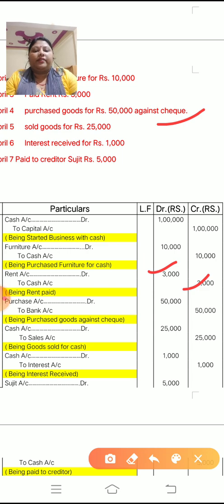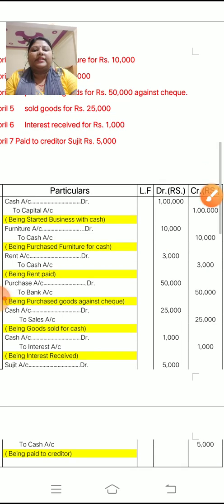So write the entry: purchase account debit to bank account, amount 50,000. And the narration: being goods purchased. Do not write against check. This is the narration.